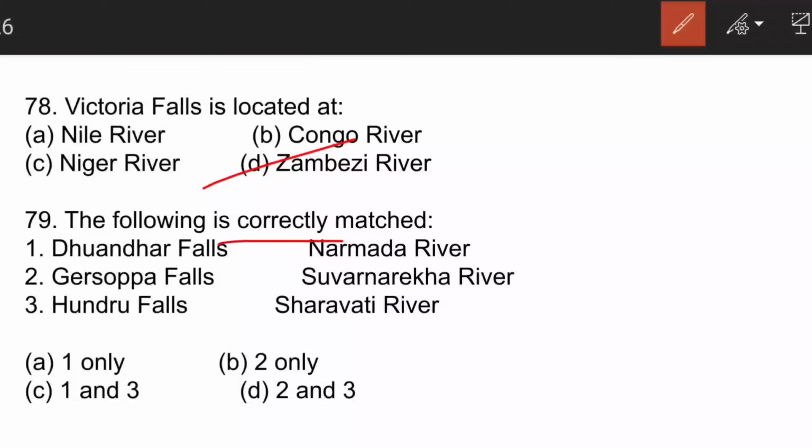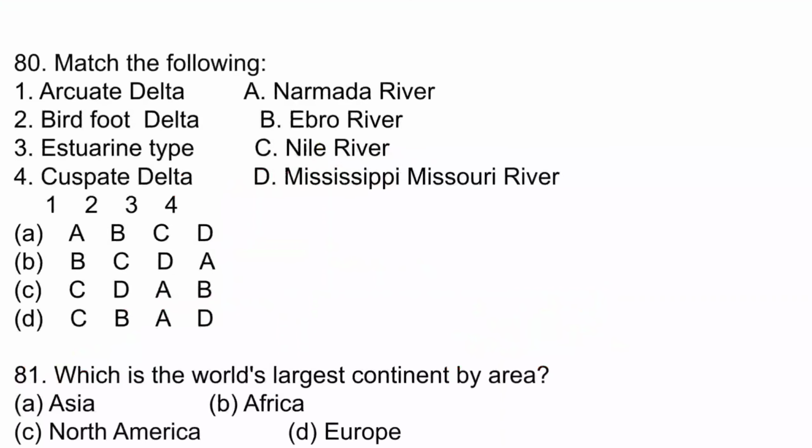Dhuandhar Falls, Narmada, correct. Jaisoppa Fall is located in the Shravasti River. This is in Karnataka. This is also known as Jog Falls. Hundru Falls in the Subarnarekha River. They are well known for their scenic beauty. So A is the correct answer here.